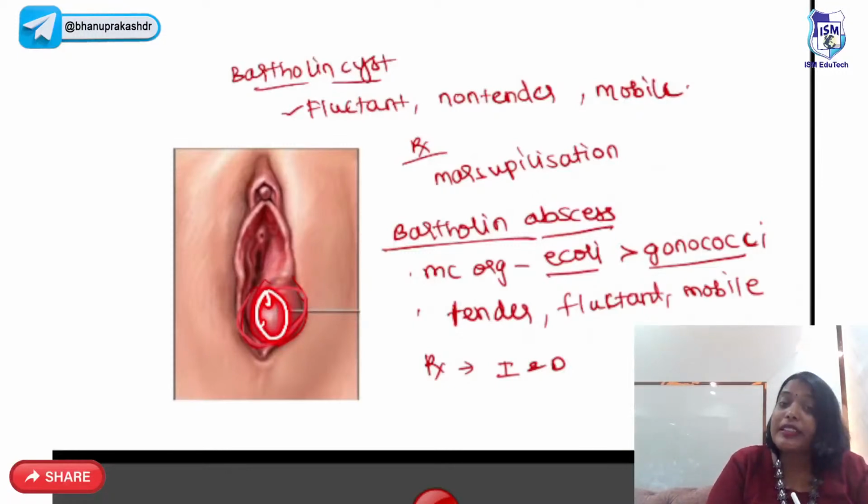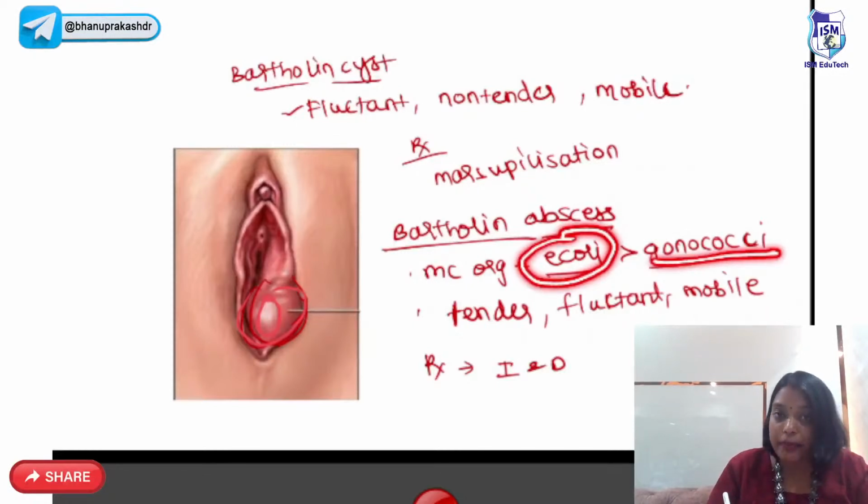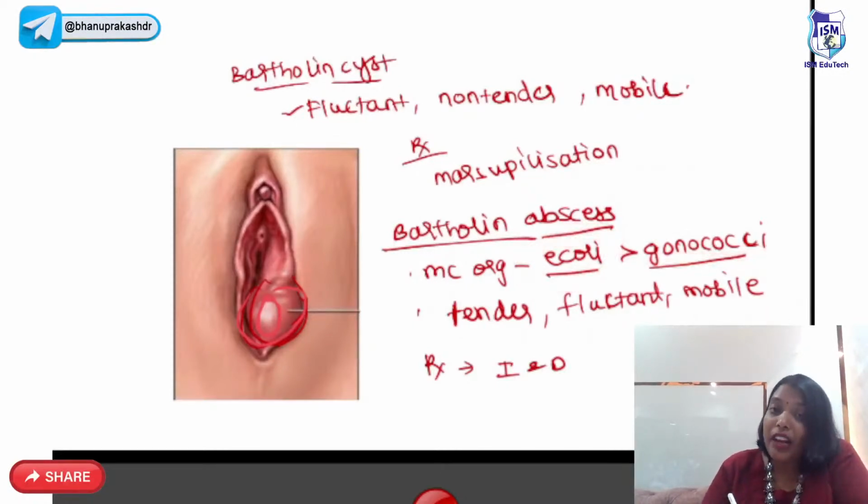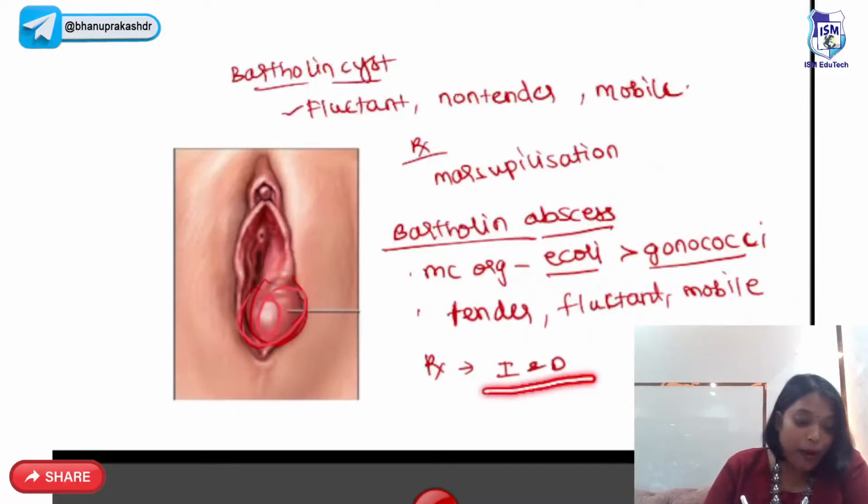When this Bartholin cyst gets infected, it will result in a Bartholin abscess. The most common organism causing Bartholin abscess is E. coli more than gonococci. So this is tender, fluctuant and mobile. Treatment for Bartholin abscess is incision and drainage, right?